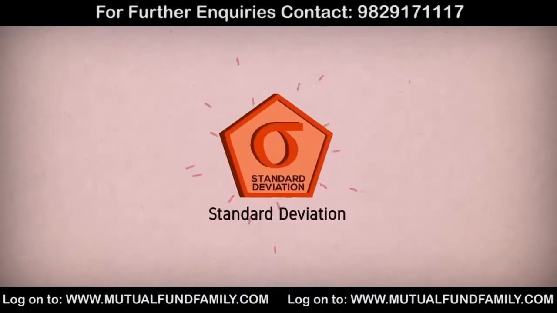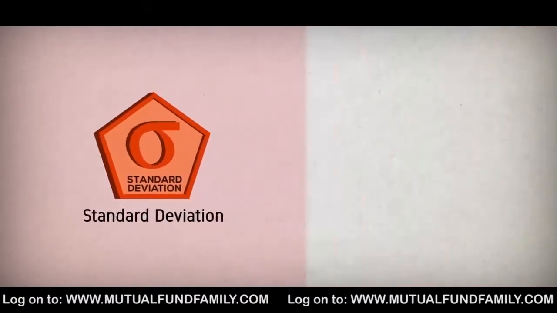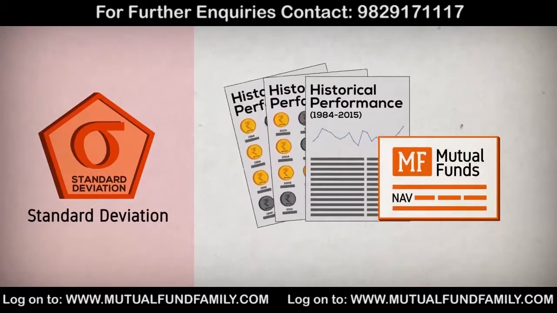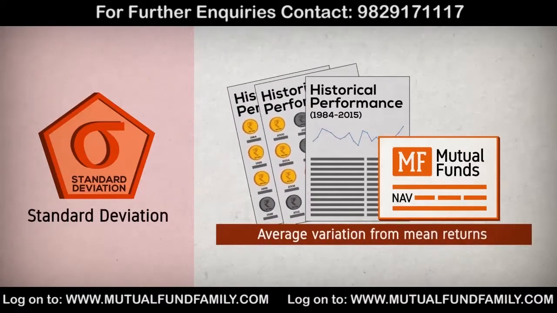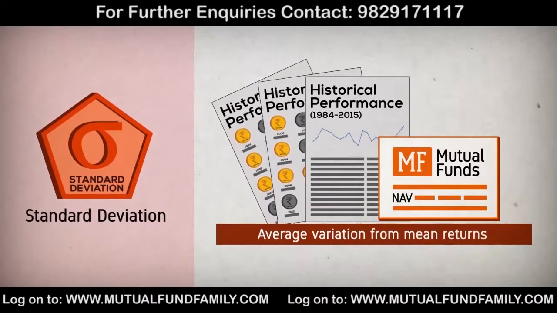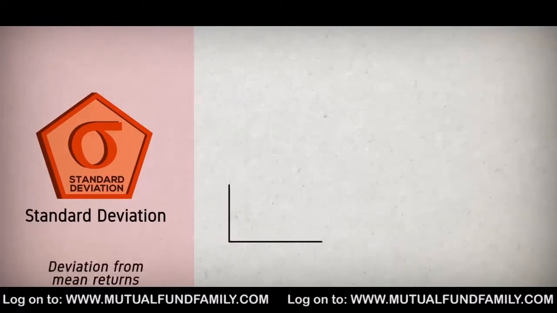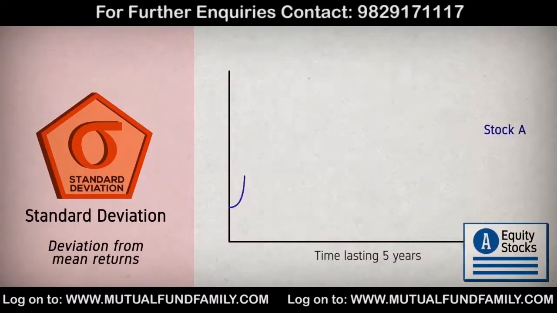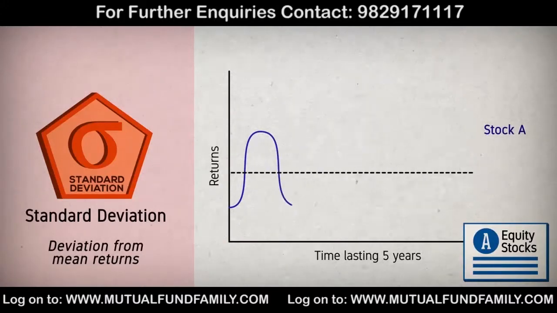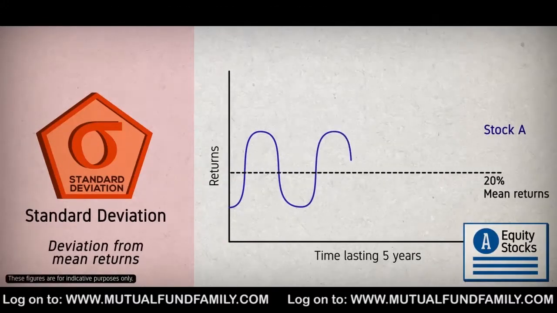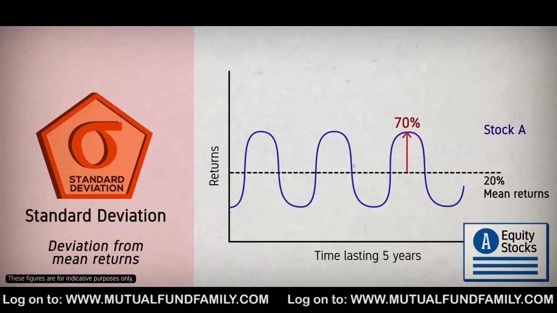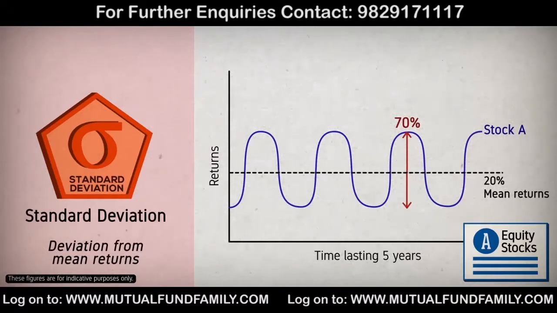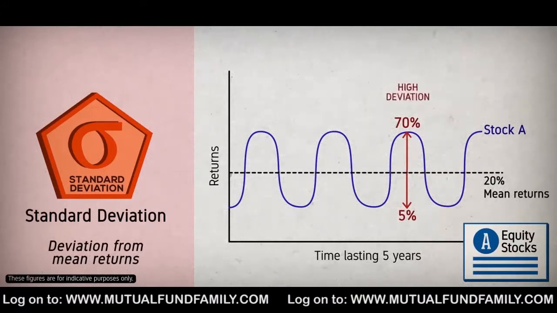Let us now talk about standard deviation. This parameter reflects the historical volatility of an investment's performance. In other words, it measures the average variation from the mean returns over a given time period earned by an investment. For instance, let's say you invested in stock A for a 5-year time period and the mean return over the 5 years was 20%. There would have been times that its performance went as high as 70%, and there would be times it performed poorly, reducing your returns to just 5%,